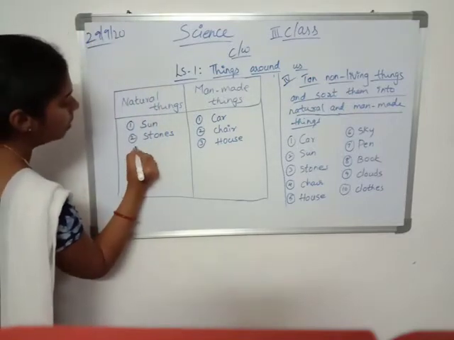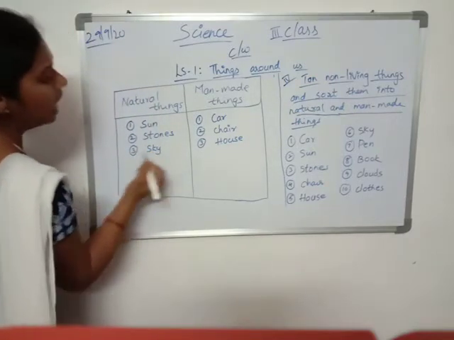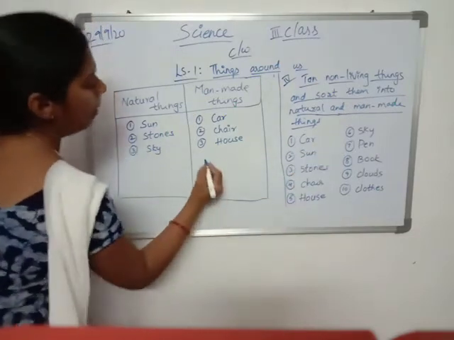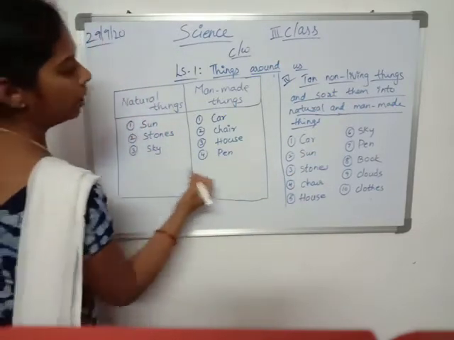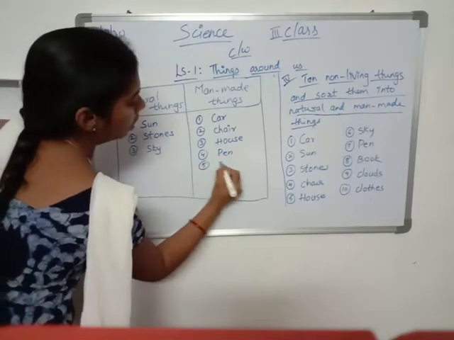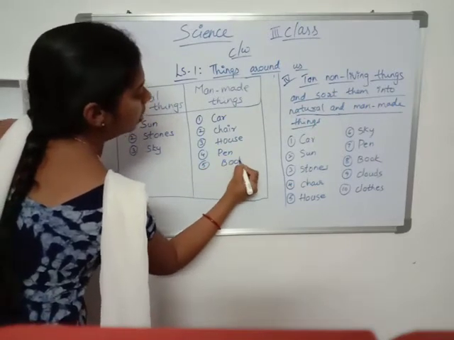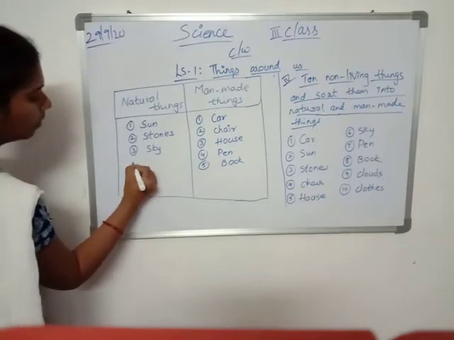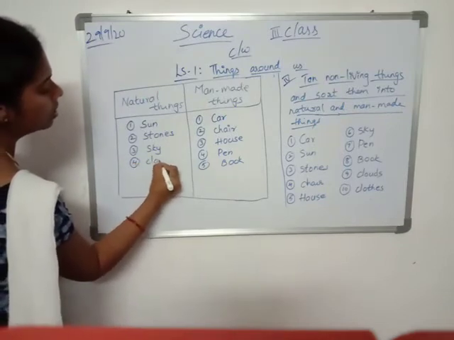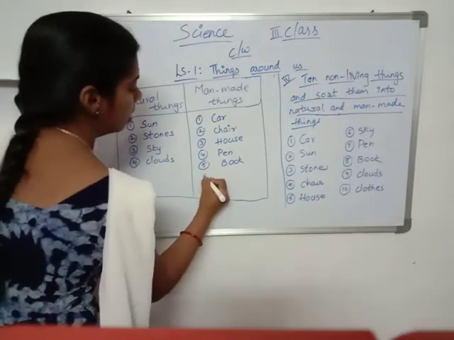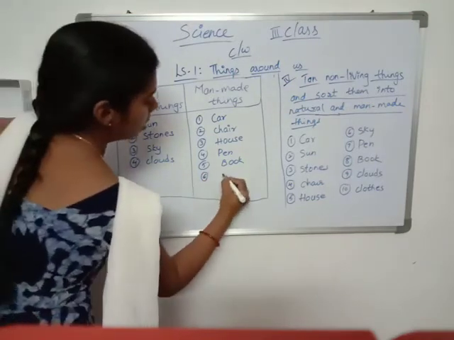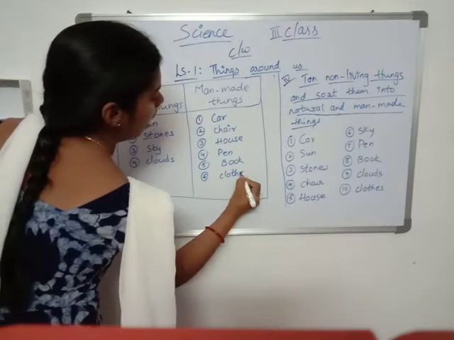Then we have sky. Sky is a natural thing. Then pen. Pen is a man-made thing. Book. Book is a man-made thing. Clouds. Clouds are natural things. Clothes. Clothes are man-made things.